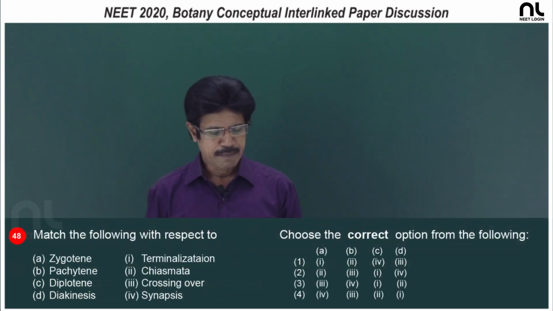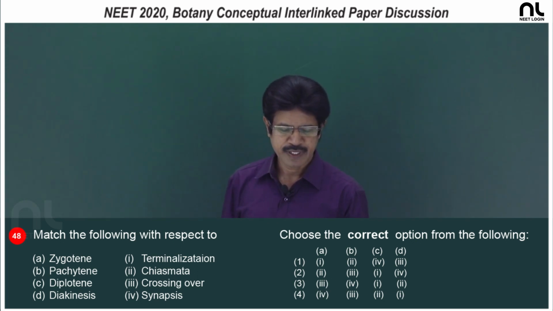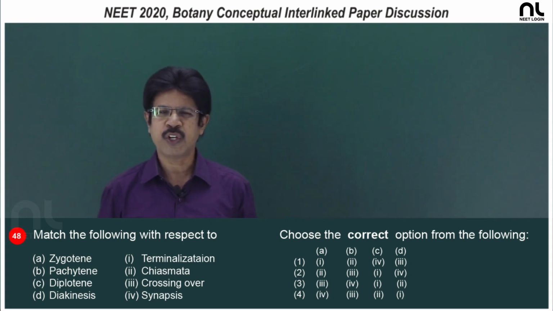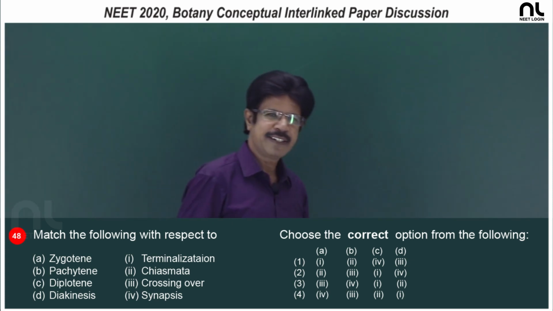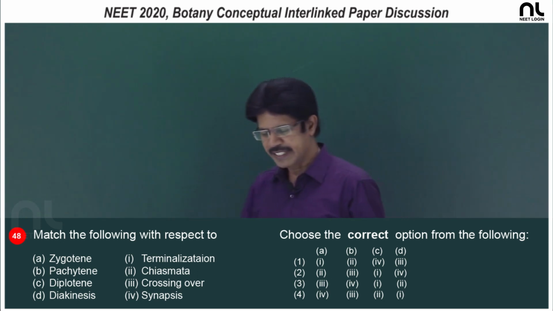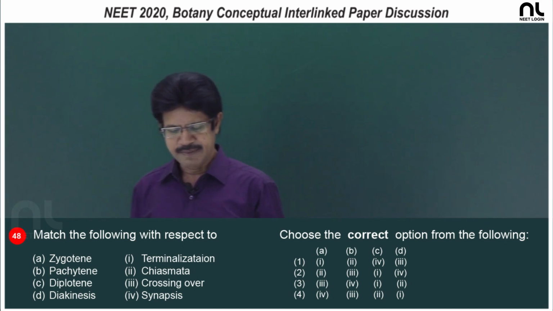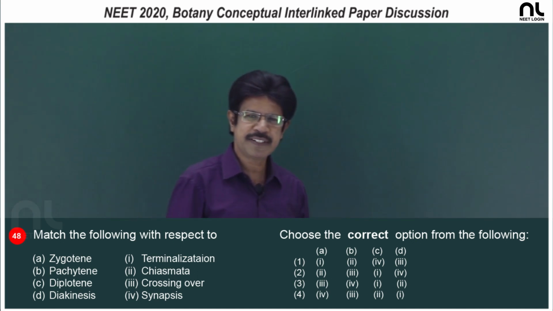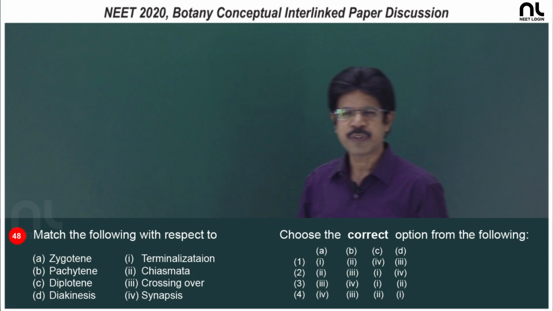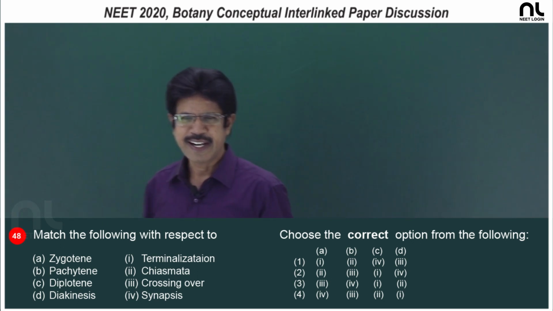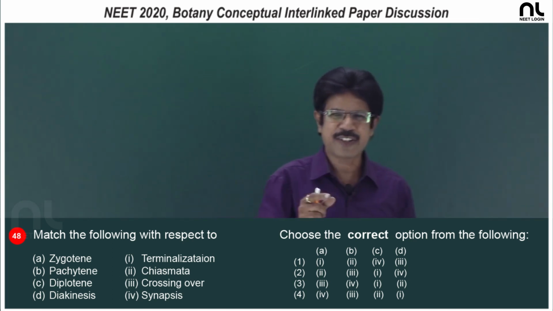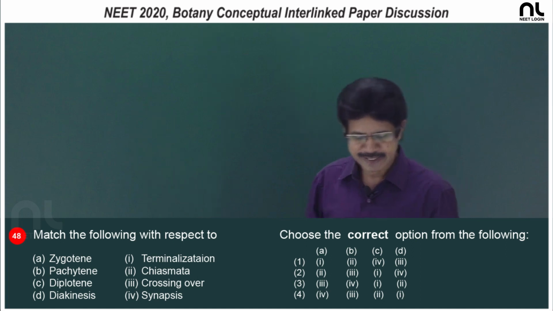Question number 48: match the following with respect to meiosis. A, zygotene, that is synapsis, the pairing of the chromosomes, the homologous pair, the bivalent. Tetrads are formed in zygotene, and the tetrads are so clear in the case of pachytene. B, pachytene, the long lasting, important stage: exchange occurs between non-sister chromatids of homologous chromosomes, what do you call it, crossing over, and the catalyst is recombinase activity at the pachytene stage. The tetrad is so clearly visible in the pachytene stage.